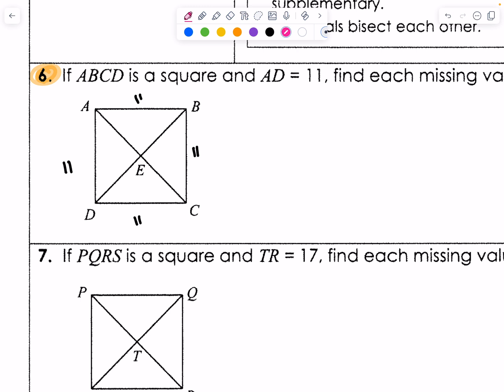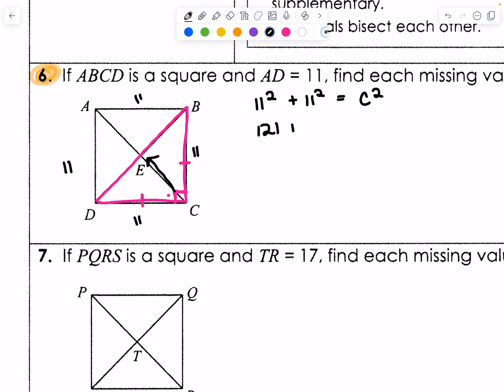Now, let's look at this. This is going to be a 90-degree angle, right? So this creates a right triangle. And notice that this and this side are the same, so I can use Pythagorean. 11 squared plus 11 squared equals C squared, because C is my unknown opposite the 90.